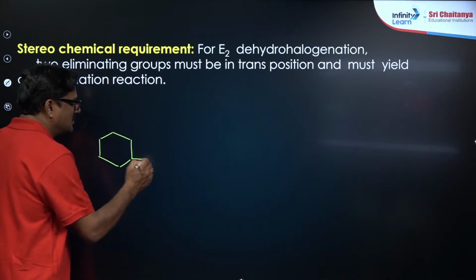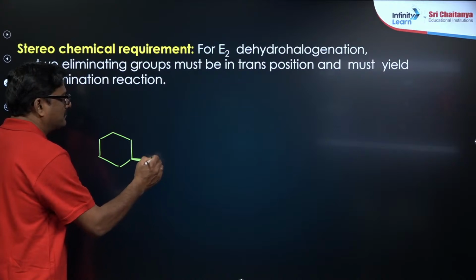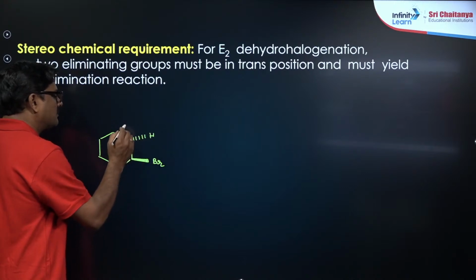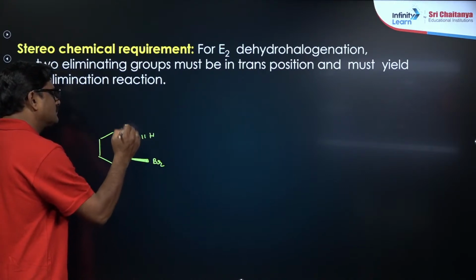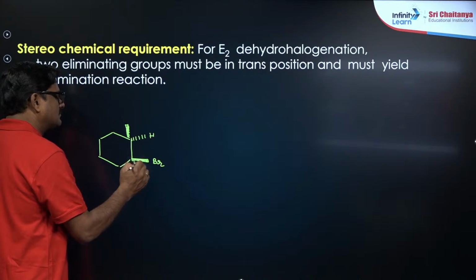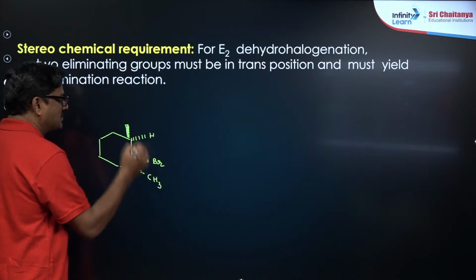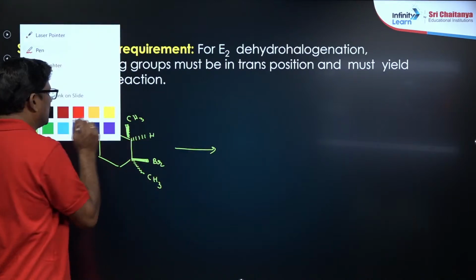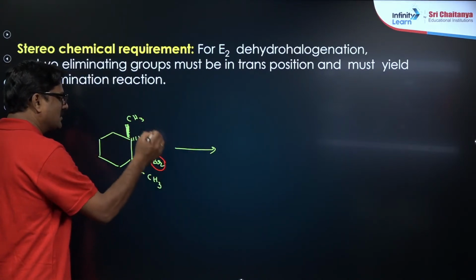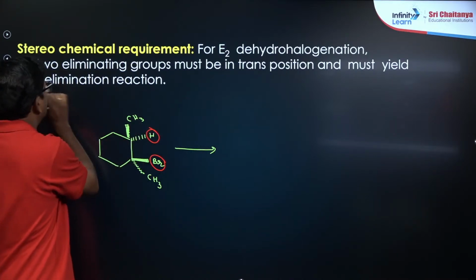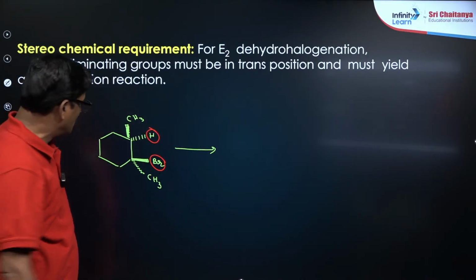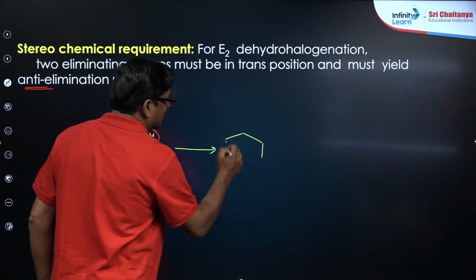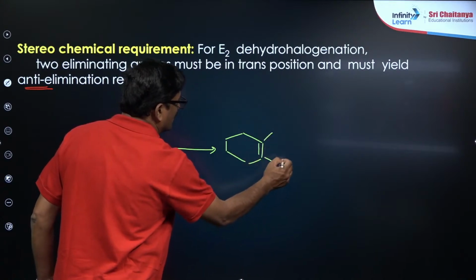So this is your beta hydrogen, with CH3 and CH3. I just want to say this bromine and this hydrogen are going to be anti in configuration, so that the product is going to be like this. Could you tell me what is the product?